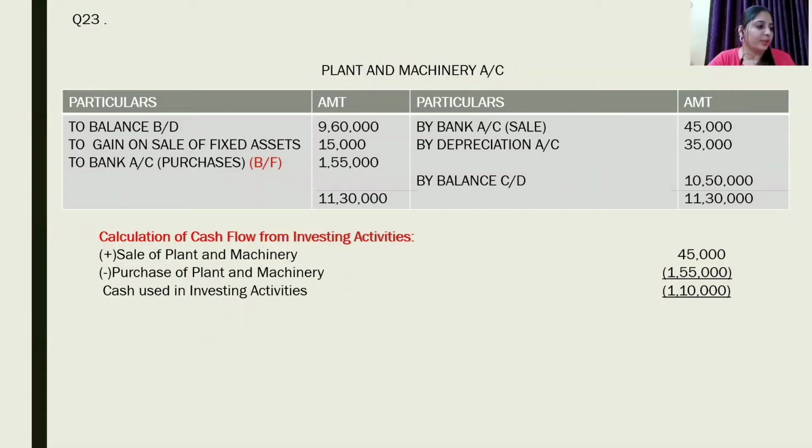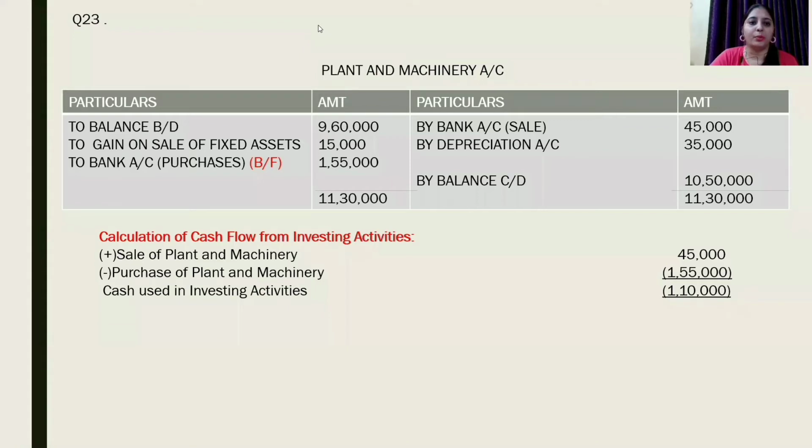Starting with our first question for cash flow from investing activities, read question number 23. Mars Limited has plant and machinery whose written down value on 1st April 2019 was 9,60,000. 1st April 2019 is our opening balance.